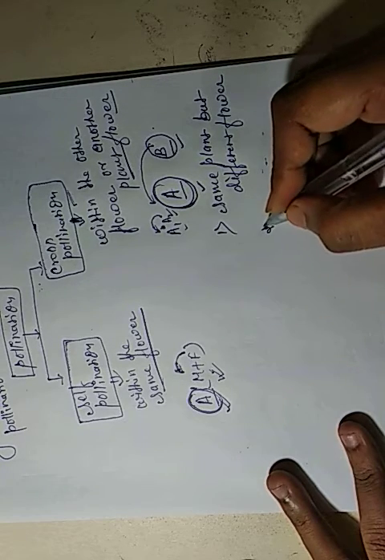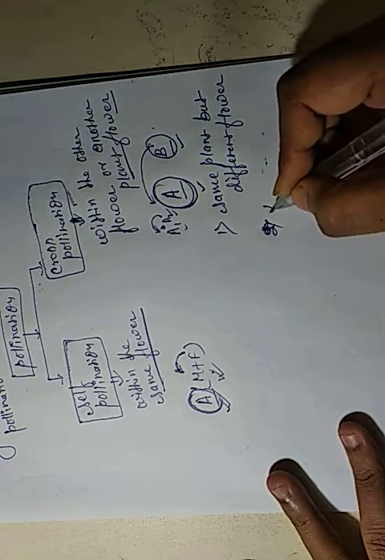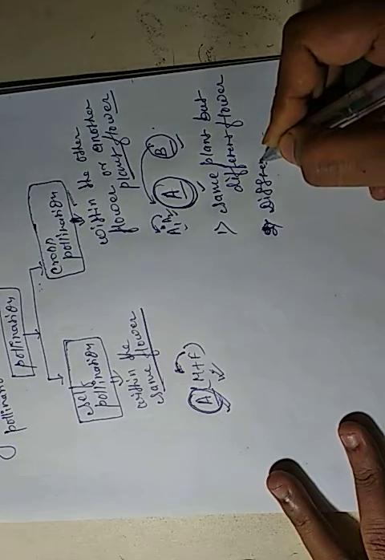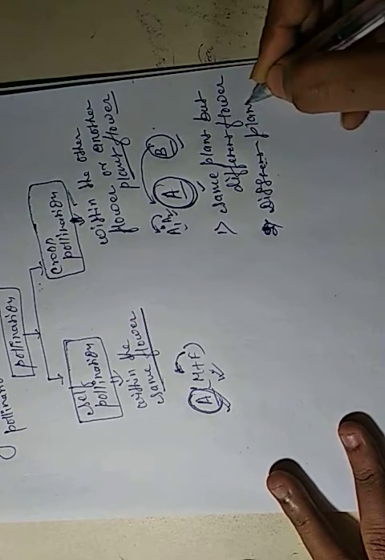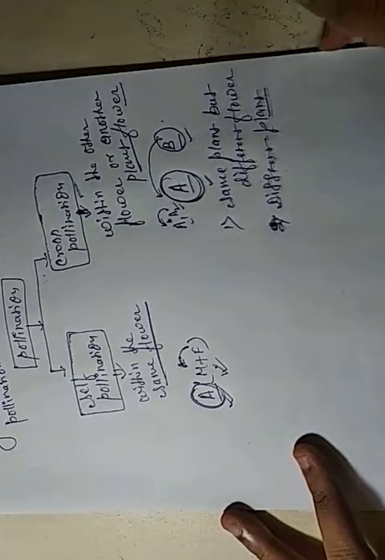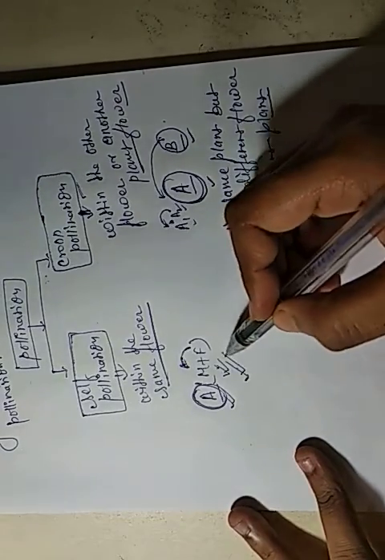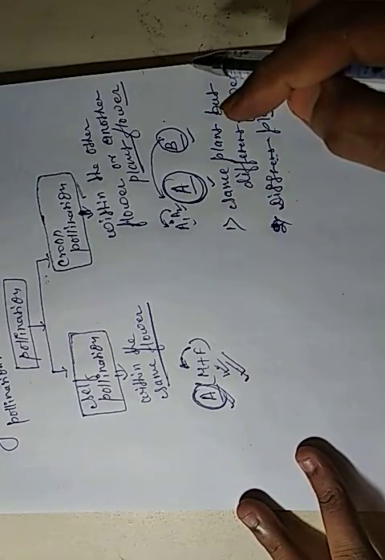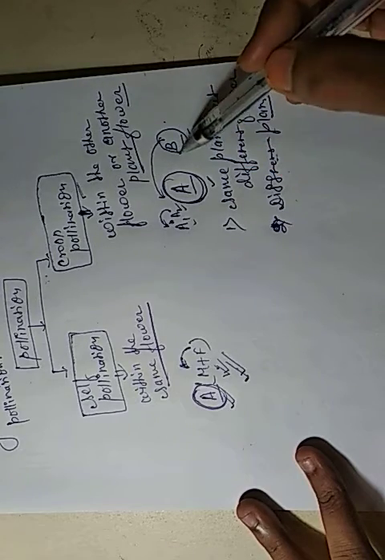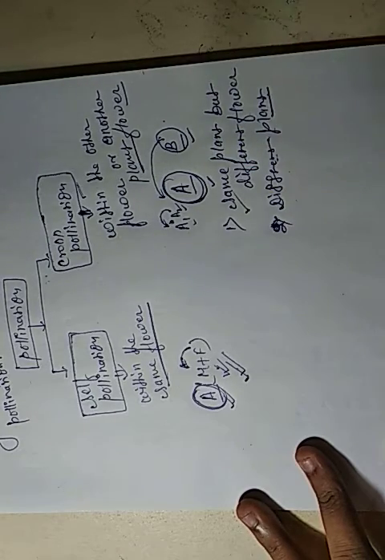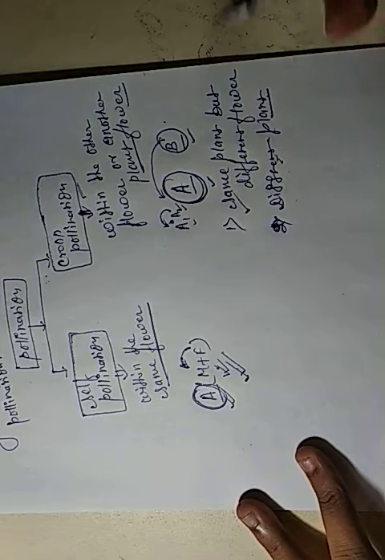Second is a different plant. So self-pollination means a single flower, and cross-pollination means different flowers, on the same plant or on different plants.